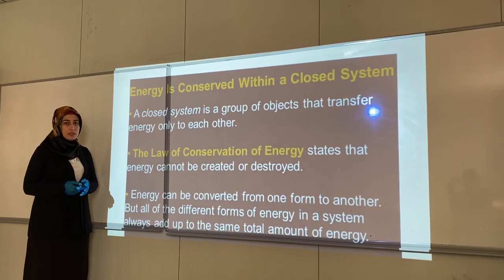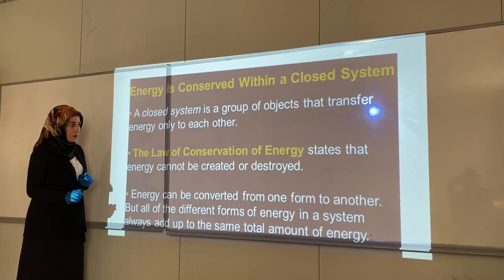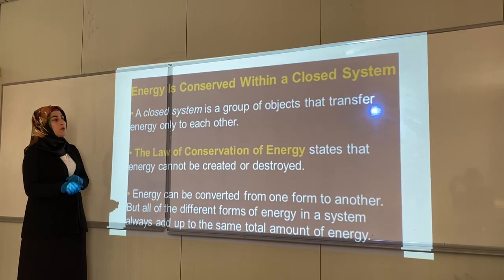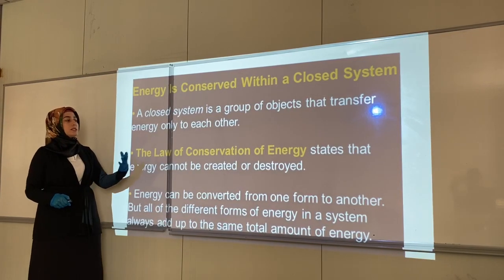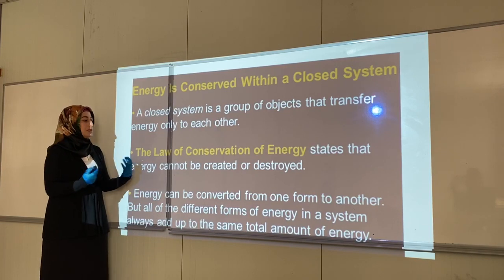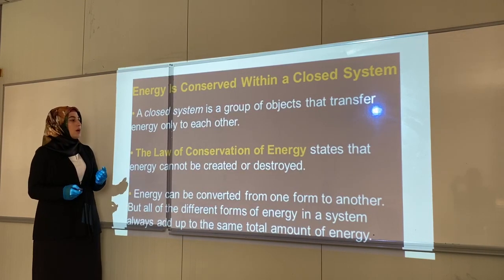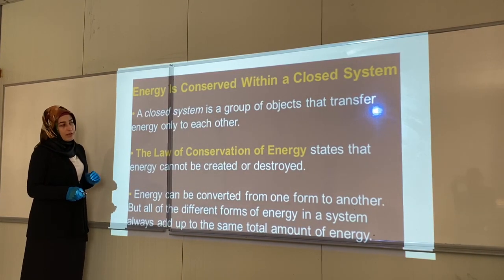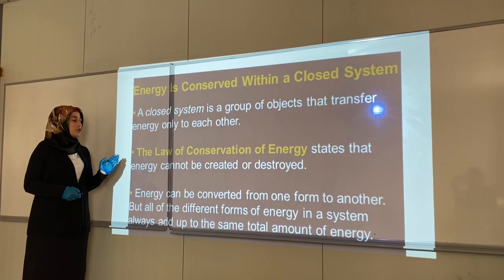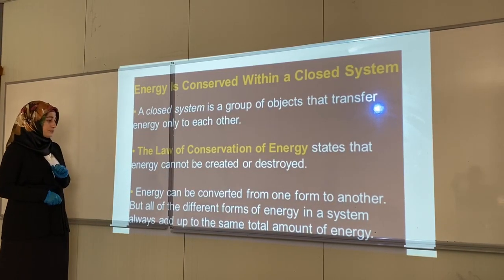So we can't destroy energy. The law of conservation of energy means energy is conserved. It can't be destroyed and it can't be created. We have to say the energy is just changed from one type to another type.